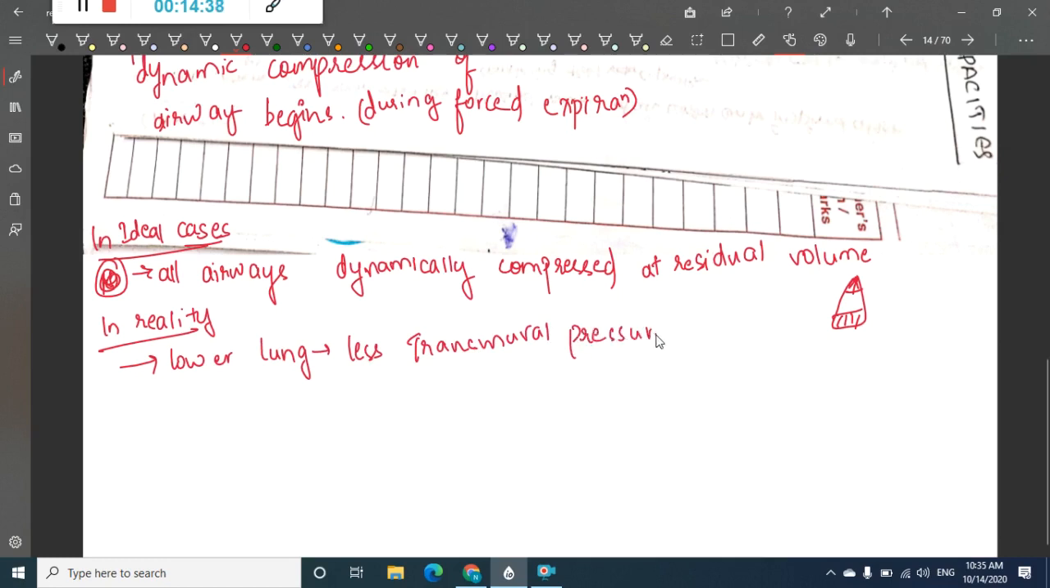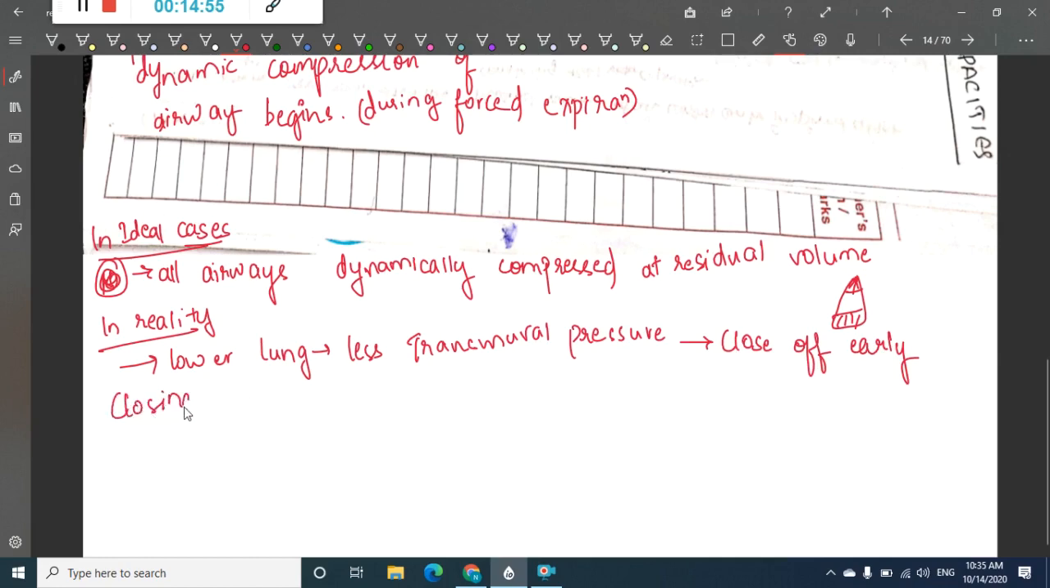Okay, and because they have less transmural pressure, these will close off early when compared to the upper lung areas. Lower lung areas will close off early. Okay, so this is closing volume.